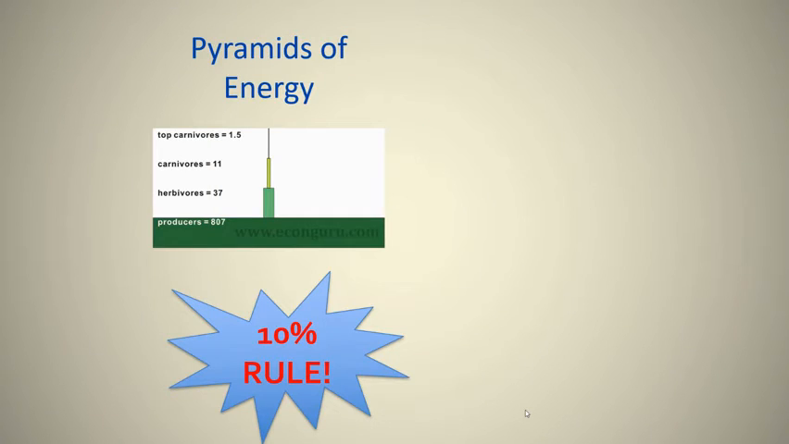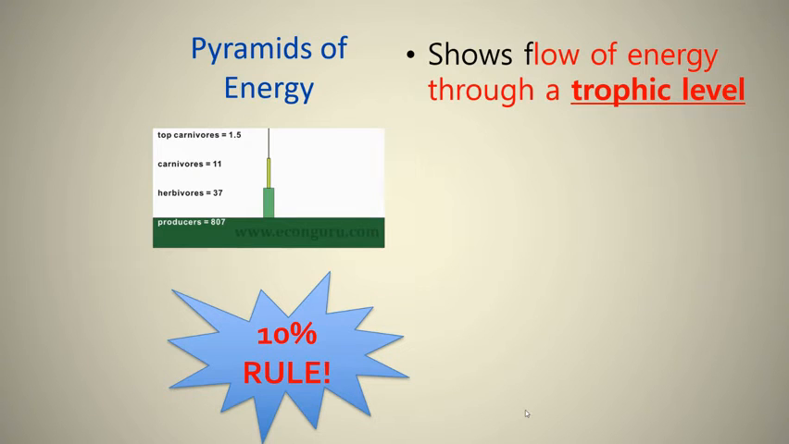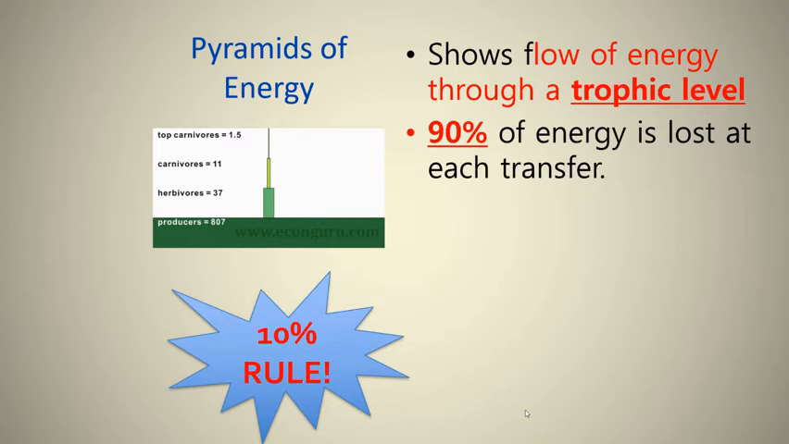All right, so pyramids of energy. Consider this pyramid. It doesn't look much like a pyramid because things get pretty narrow pretty fast. But in this example, you have 807 producers that support 37 herbivores, and then 11 carnivores are supported by eating those herbivores. And then for the top carnivore, there are just 1.5 of them for all those 807 producers. What we're seeing here is the 10% rule, where only 10% of the energy flows from trophic level to trophic level.